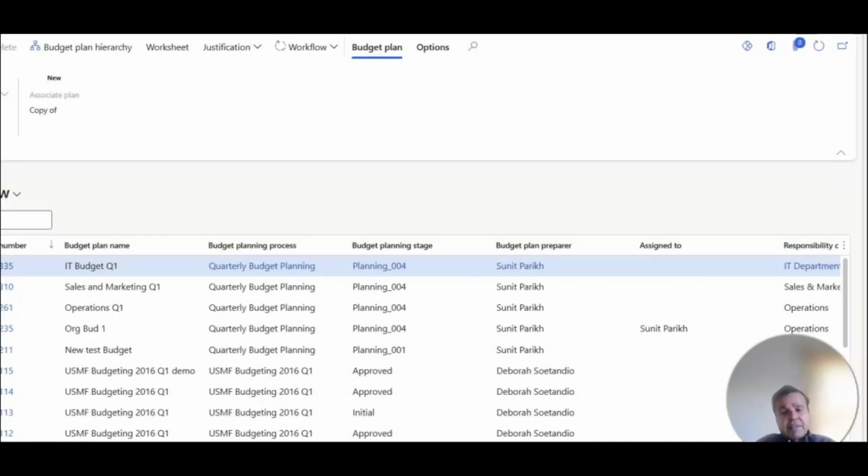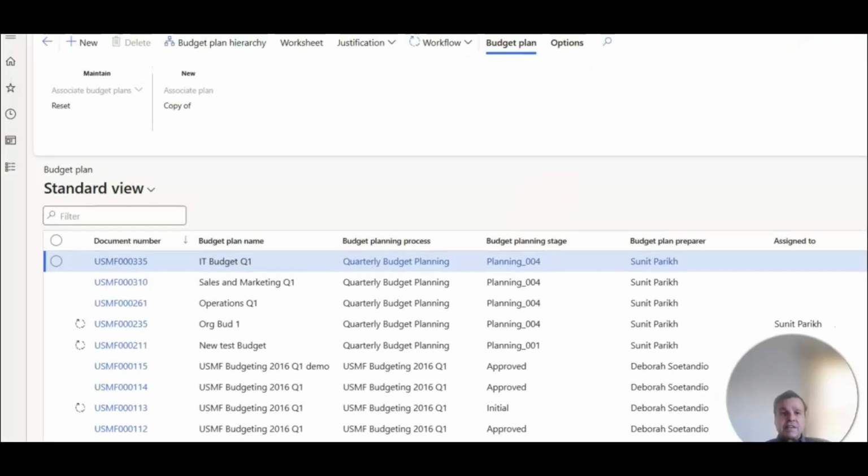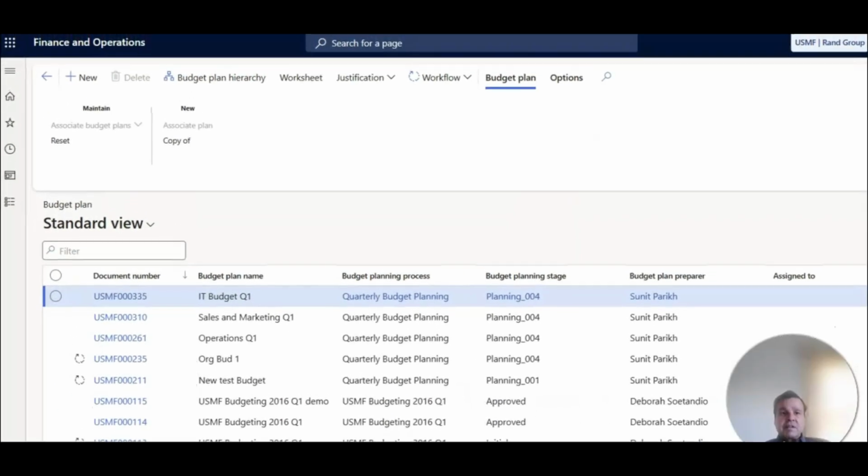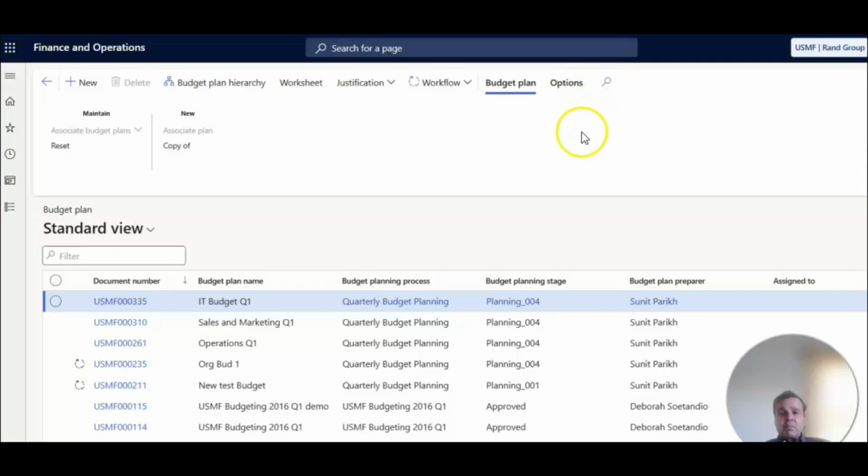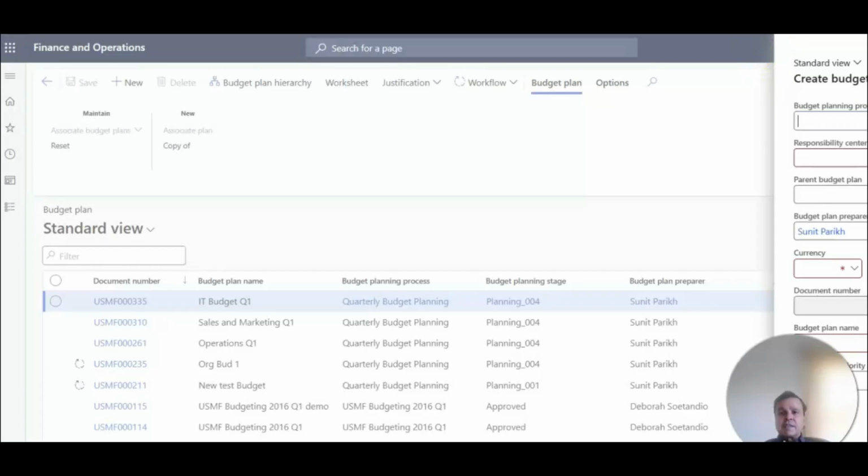Obviously there are lots of prerequisites and setups that are required in this area, but we are going to walk you through the process. This process can be completely automated. I'm going to walk you through a little manual way of doing this, but I will also be talking about how we can automate the entire process. So the budget planning process starts with creating a new budget plan. Once you create a new budget plan, you will have some options to select.